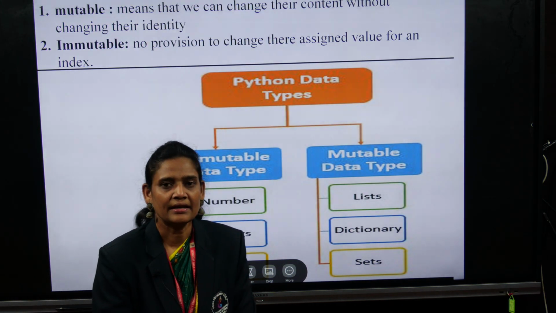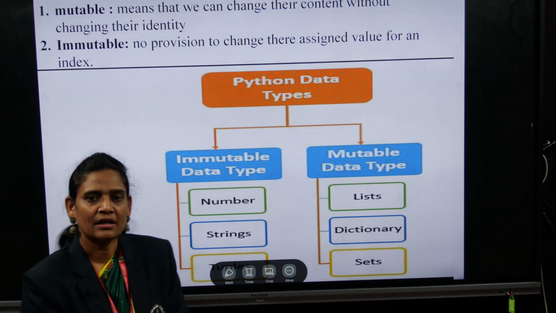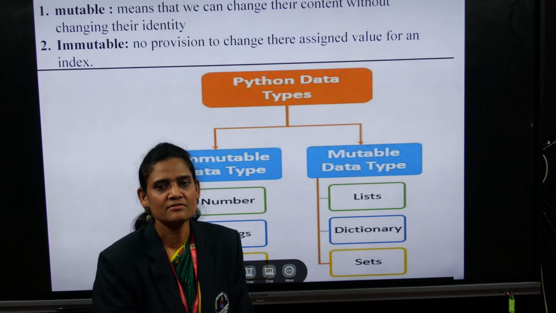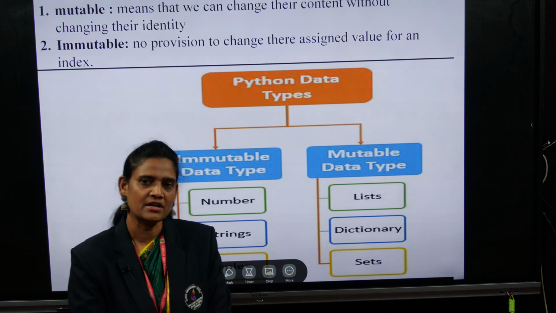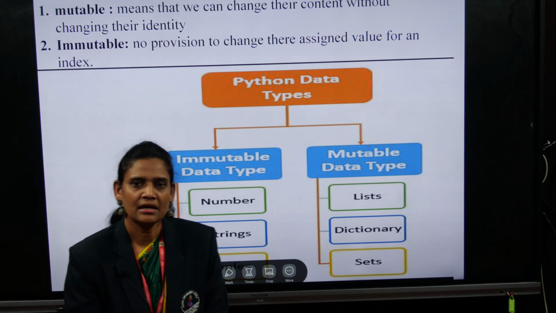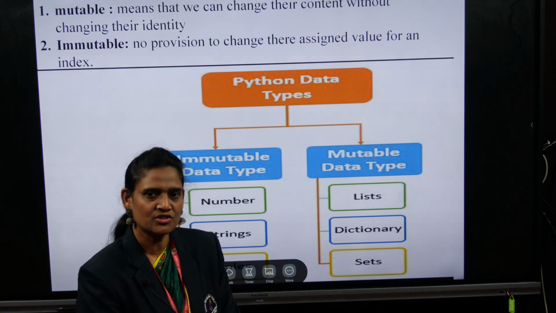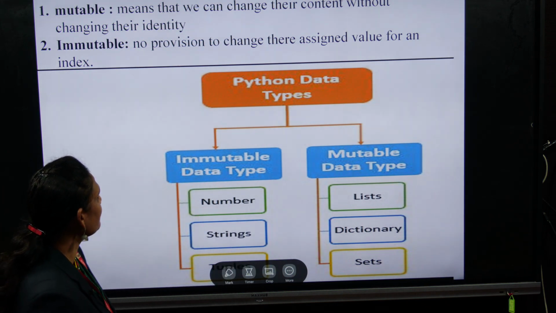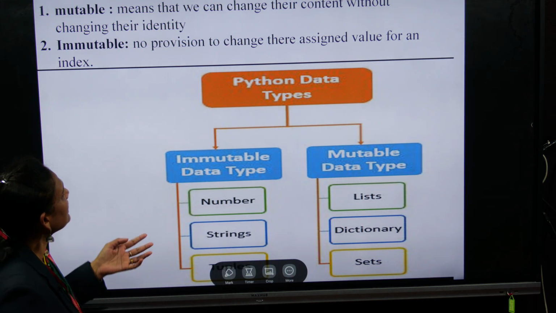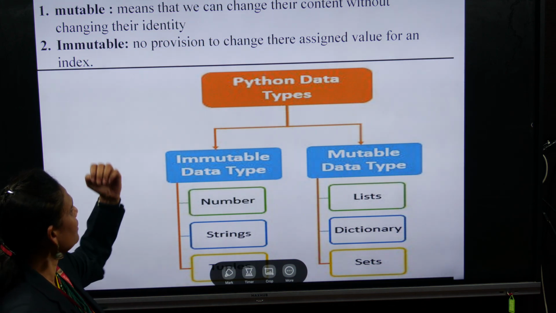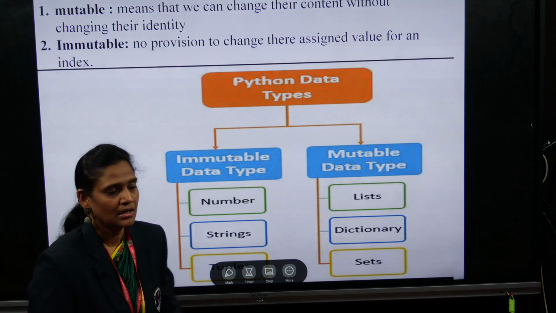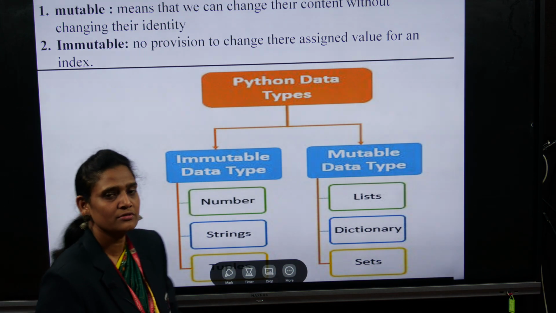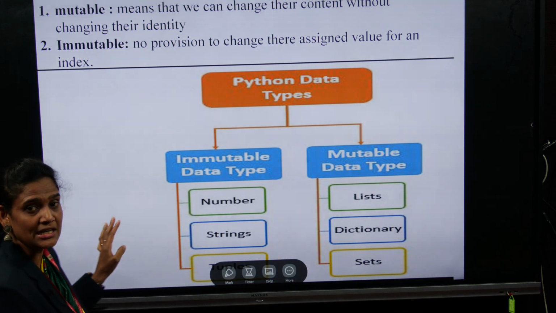Before going into the data types, we have to discuss two things. In data types, we have mutable data types and immutable data types. Mutable means we can change, update or modify the data. In the immutable data type, we will not do any changes or updates. Mutable data type means we can change their content without changing the identity. In immutable data types, we are changing their assigned values but we are not changing any index value.